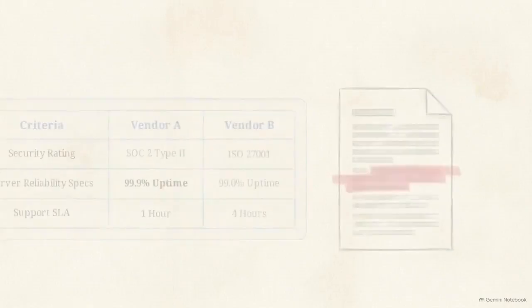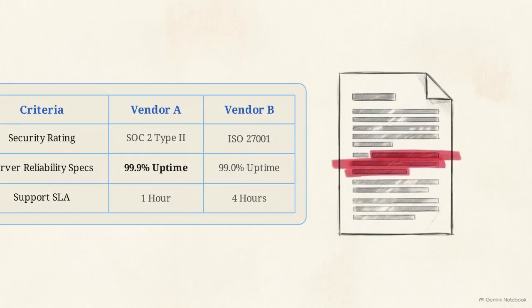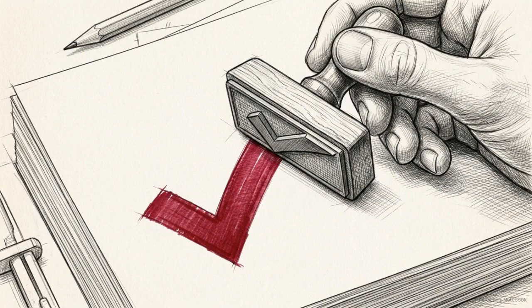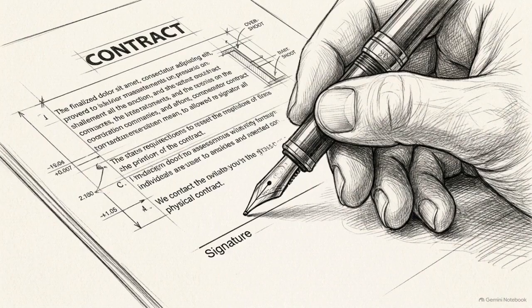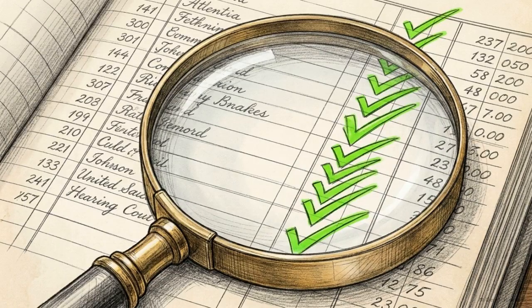This is a scorecard matrix using cell-level source tracing. When you click a data point like 99.9% uptime, it draws a direct line to the exact source sentence in the original document. This workflow still requires a human in the loop. You have to manually verify the extraction. You cannot fully automate the final decision. Professional AI workflows do not eliminate the human auditor. They simply accelerate the audit by providing immediate, traceable evidence.